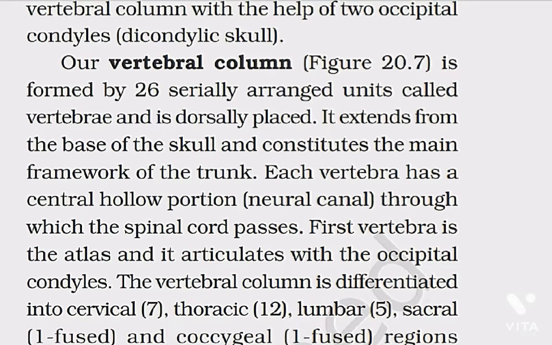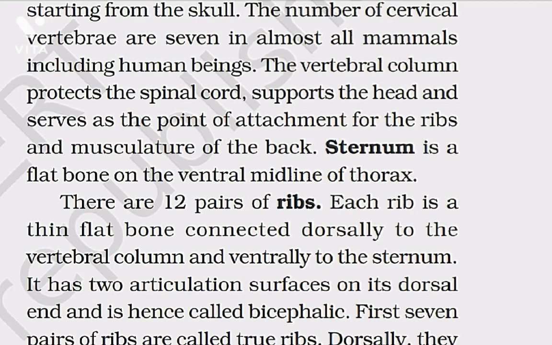The vertebral column is differentiated into cervical 7, thoracic 12, lumbar 5, sacral 1 fused, and coccygeal 1 fused region starting from the skull. The number of cervical vertebrae are 7 in almost all mammals, including human beings. The vertebral column protects the spinal cord, supports the head, and serves as the point of attachment for the ribs and musculature of the back.